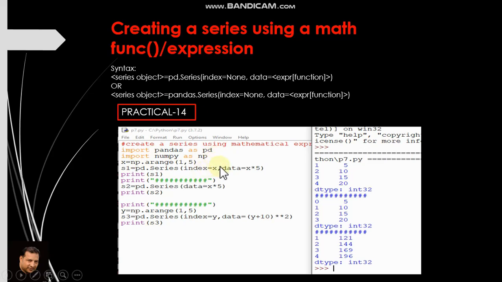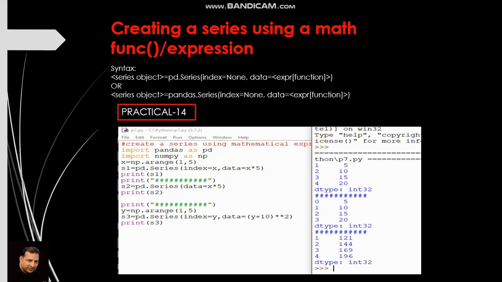We could have directly written index is equal to square brackets 1, 2, 3, 4, but here we need to use this x as a mathematical expression. For example, data is equal to x into 5. So whatever is the value of x, it will be multiplied by 5.